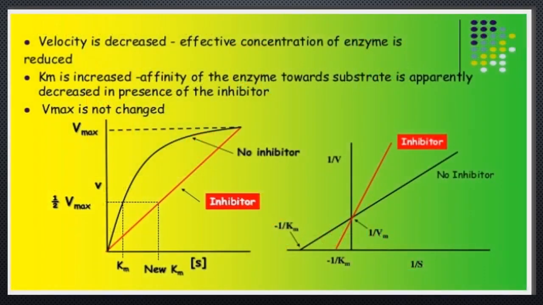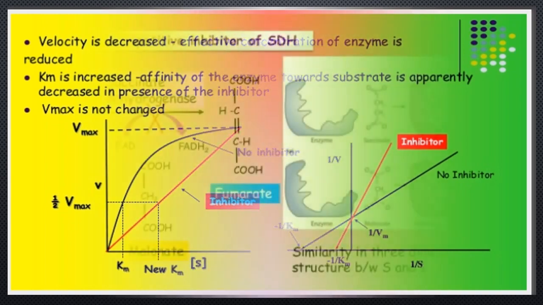Here velocity decreases when the effective concentration of enzyme is reduced, and Km, the Michaelis-Menten constant, is increased when the affinity of the enzyme towards substrate is apparently decreased in the presence of the inhibitor. Vmax, the maximum velocity, remains unchanged. There are two graphs shown on the page. In the first graph, we observe the